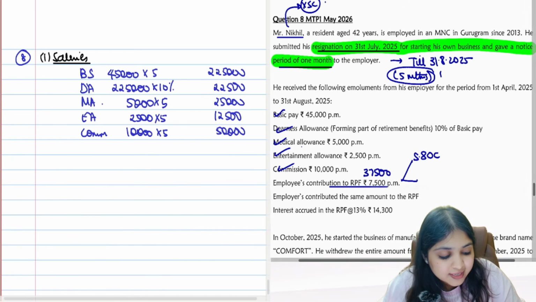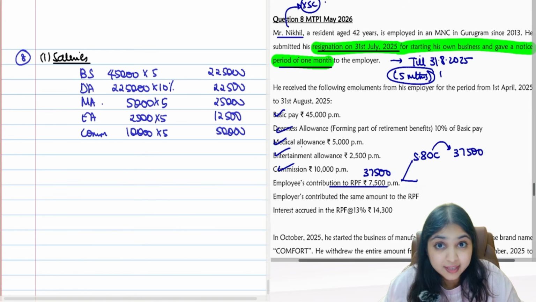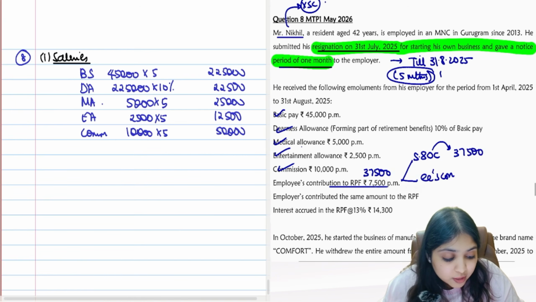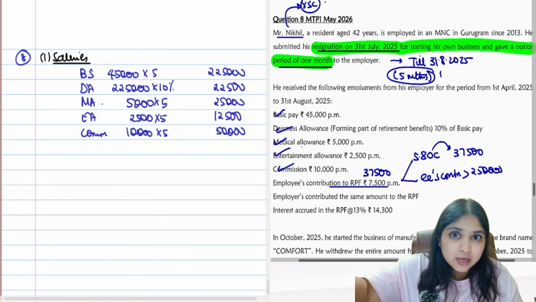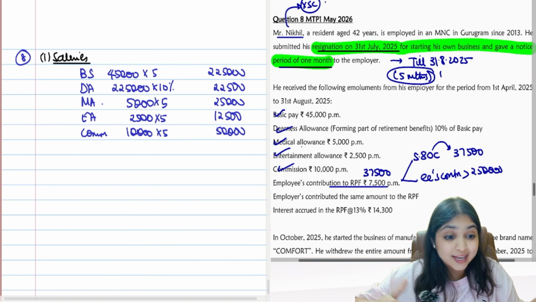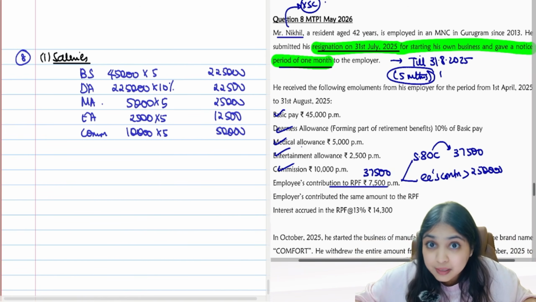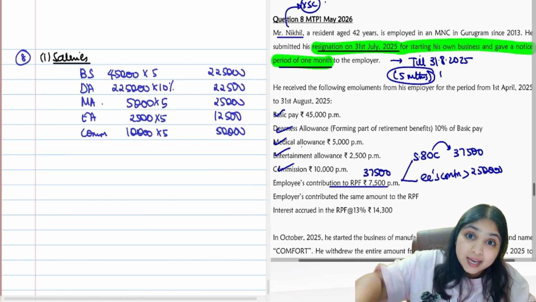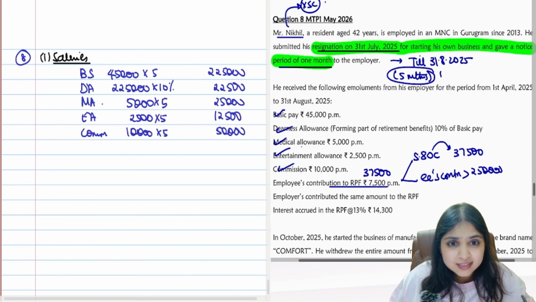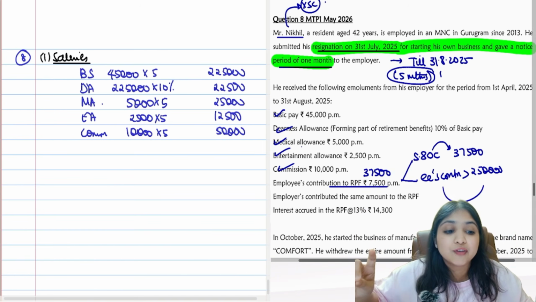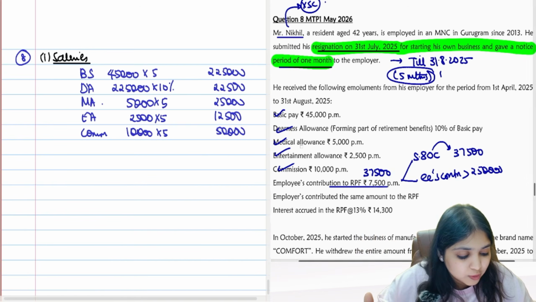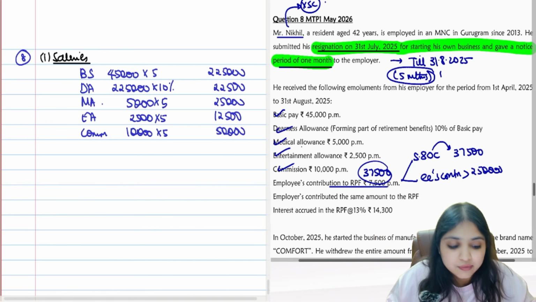First of all, you will get section 80C deduction, 37,500. Then, if employees contribution was more than 2,50,000, you will find the excess. Excess is not taxable. On the excess, whatever is the interest, you would have taxed the interest guys. But is it more than 2,50,000 over here? It is not more than 2,50,000. It is only 37,500. So therefore, this point is not applicable.